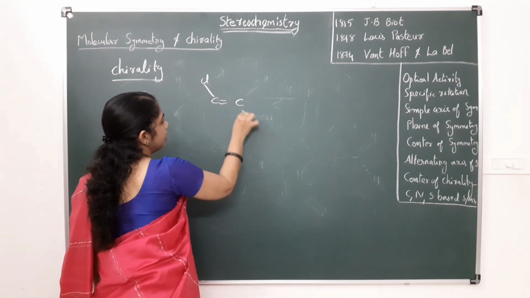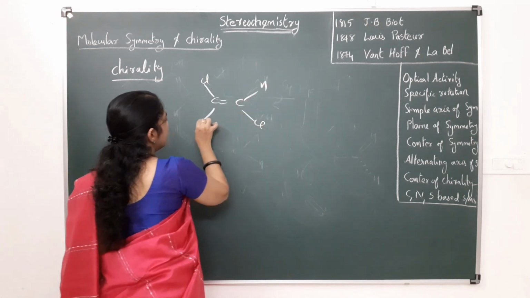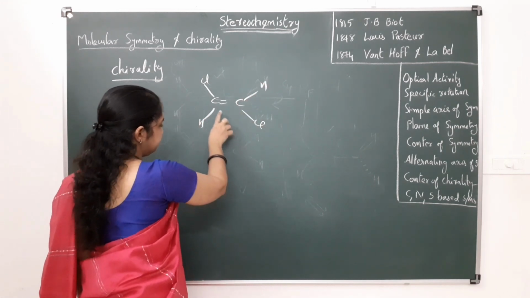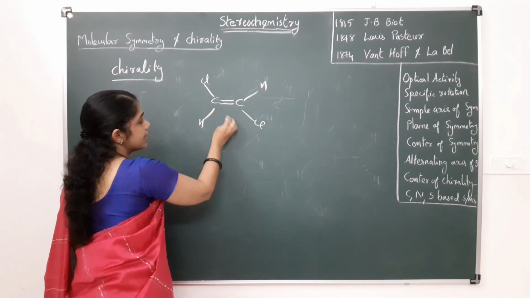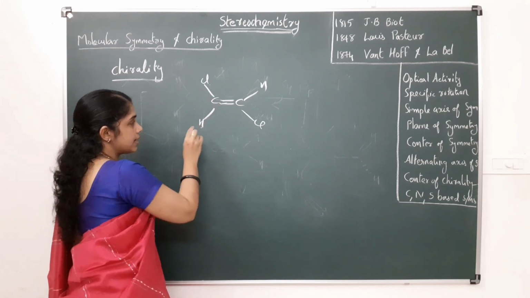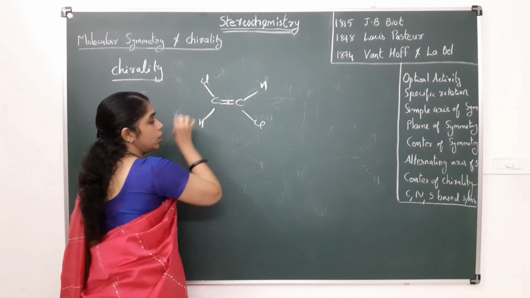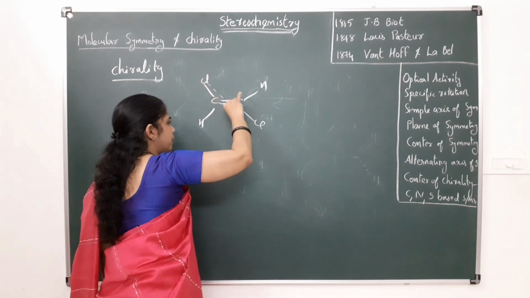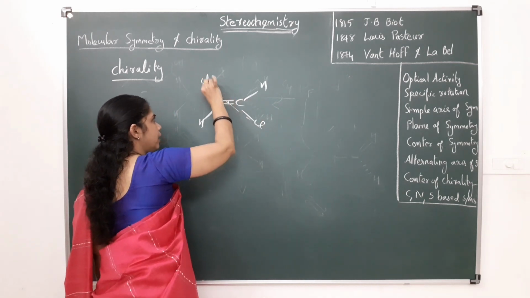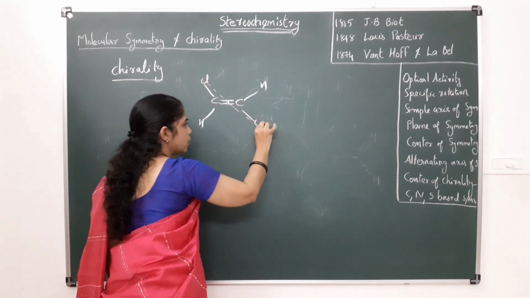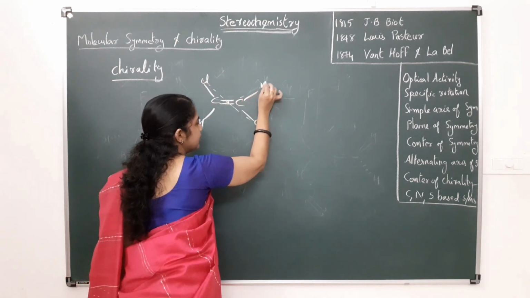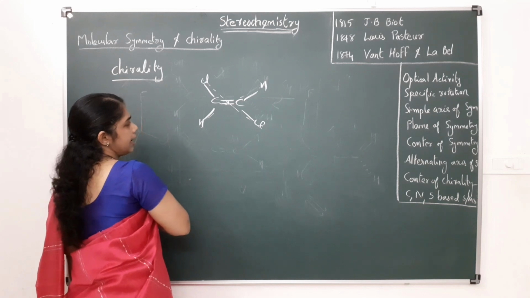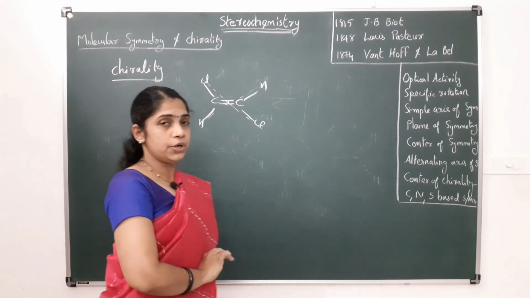For example, here chlorine, here hydrogen, this molecule is trans dichloroethylene, and it has this center of symmetry. This is the imaginary point, and from this point, if we go through here we meet chlorine, here also chlorine, and from here we meet hydrogen, here also hydrogen. So this molecule has a center of symmetry.